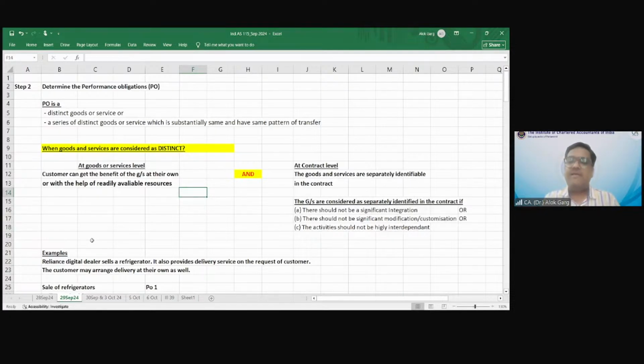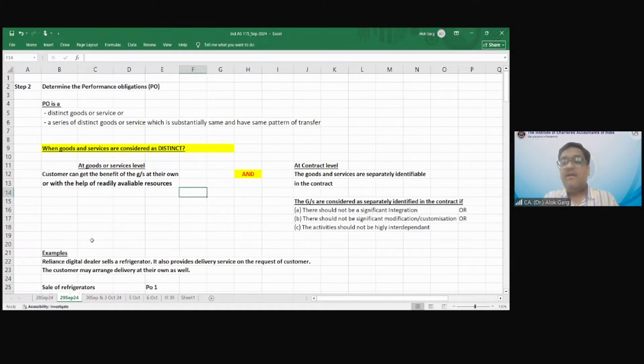So LG has sold a refrigerator on 29th March 2025 and LG has provided the installation on 10th April 2025. Now tell me, this installation service and sale of refrigerator, are these two performance obligations or a single performance obligation?